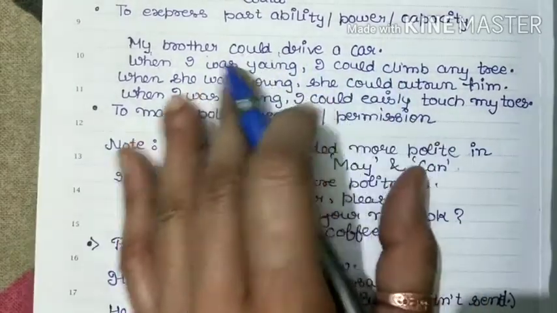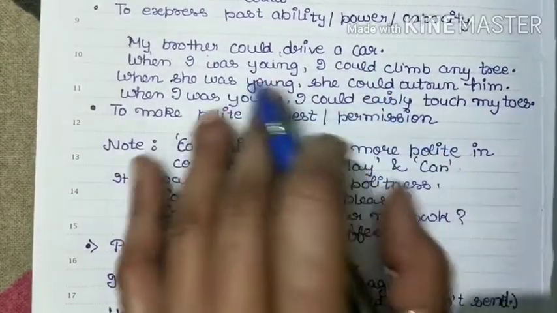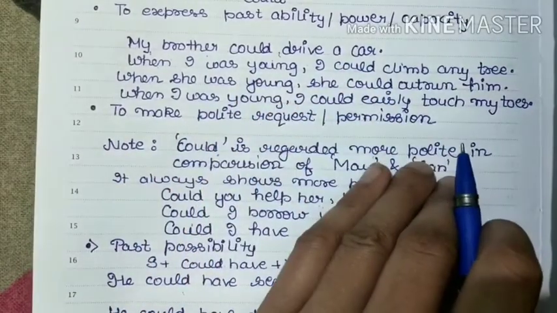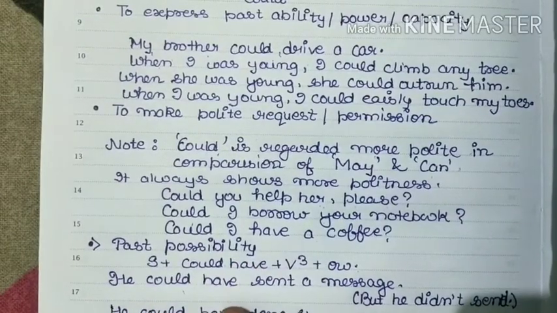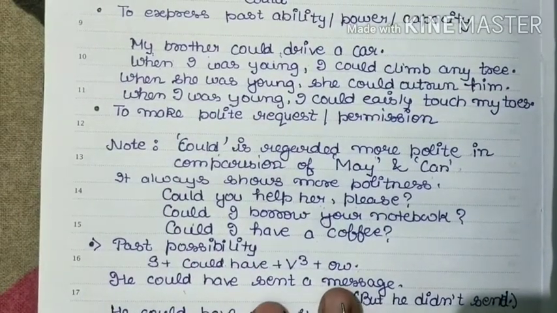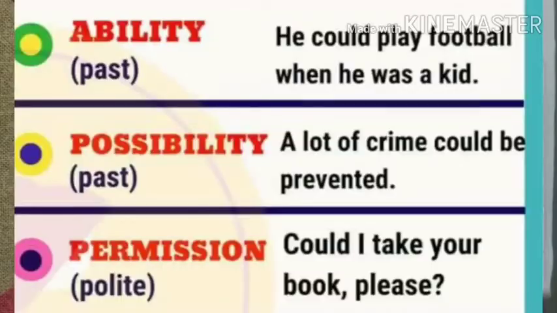That means in the past also my brother was not able to drive a car. Whenever you add not to any affirmative sentence, it will give you its negative form. My brother could not drive a car. My mother could not sing well. These show the past ability, that in the past the person was not able to do such things.